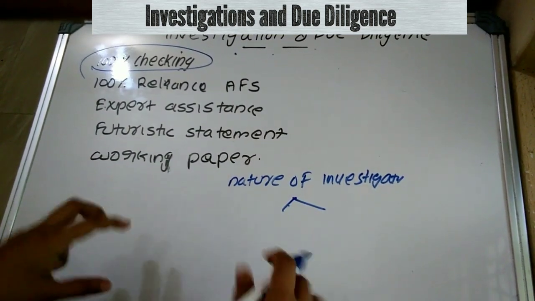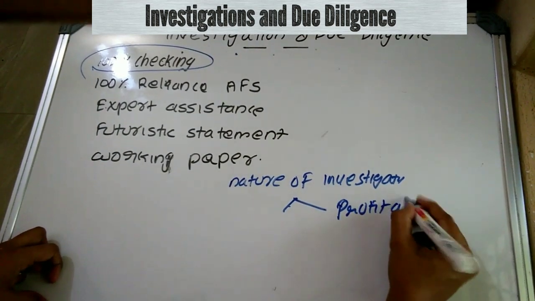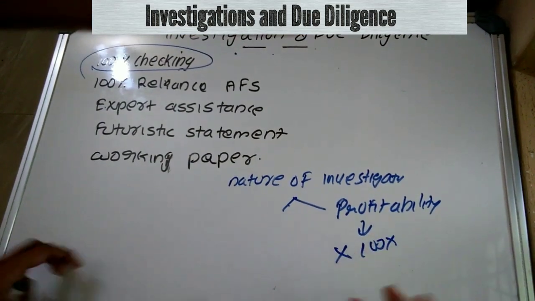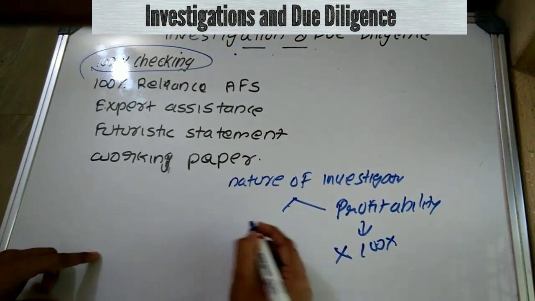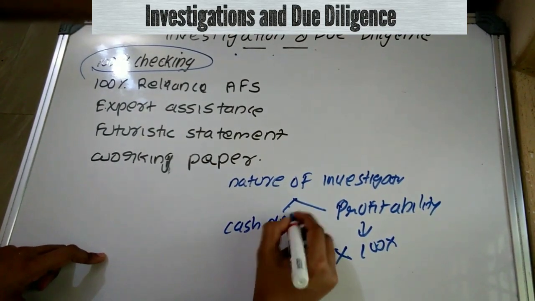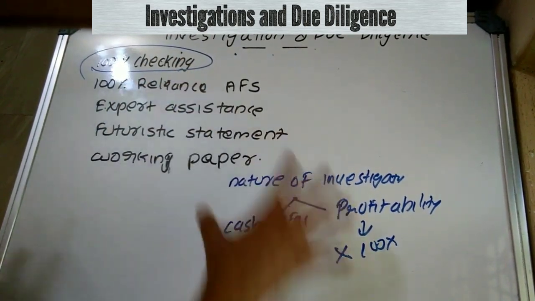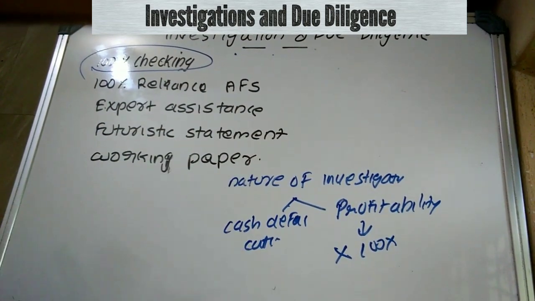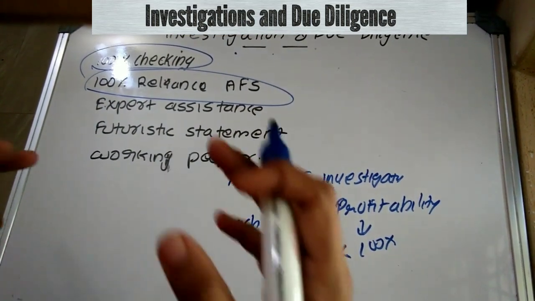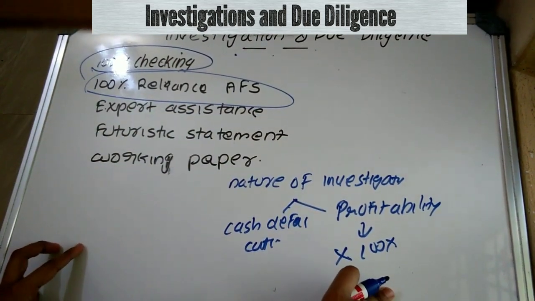Suppose it is mainly for the purpose of determination of profitability. In that case, it is not required to make 100% checking on each and every item. But if it is with respect to investigation of cash defalcation, they should apply what? 100% checking on each and every item. Next question is what? 100% reliance on the auditor's financial statement. Can the investigator put 100% reliance on the auditor's financial statement?